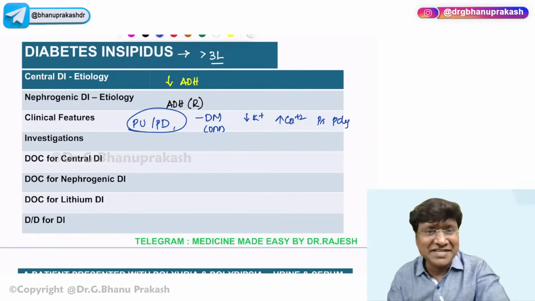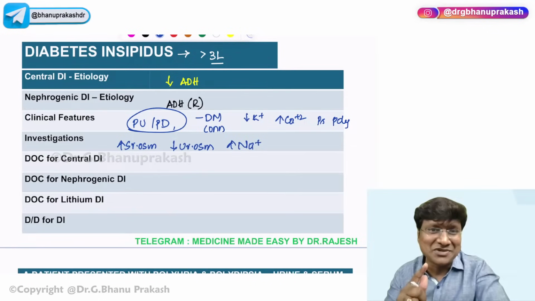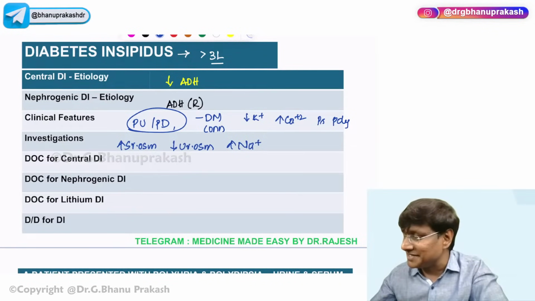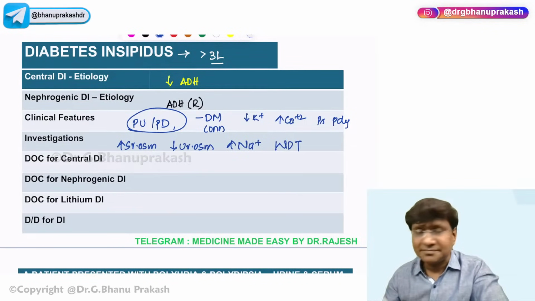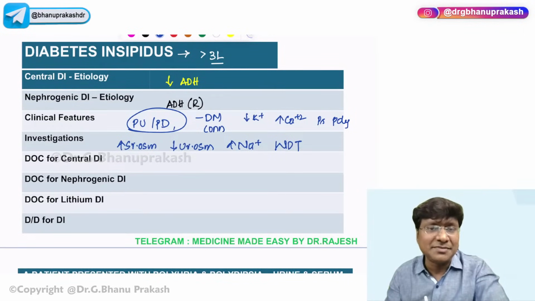Now, coming to the investigations in diabetes insipidus: the serum osmolality is increased, the urine osmolality is decreased, and there will be hypernatremia. What exactly is the investigation of choice? The investigation of choice is the water deprivation test. Its importance is that it helps us differentiate central diabetes insipidus from nephrogenic diabetes insipidus, and also from psychogenic polydipsia.